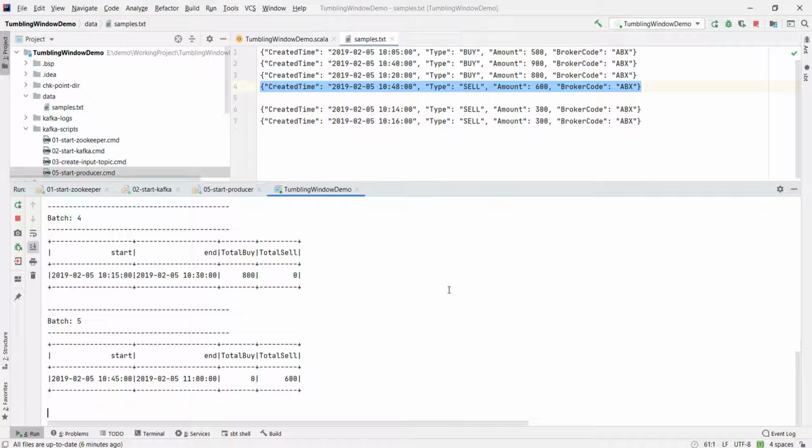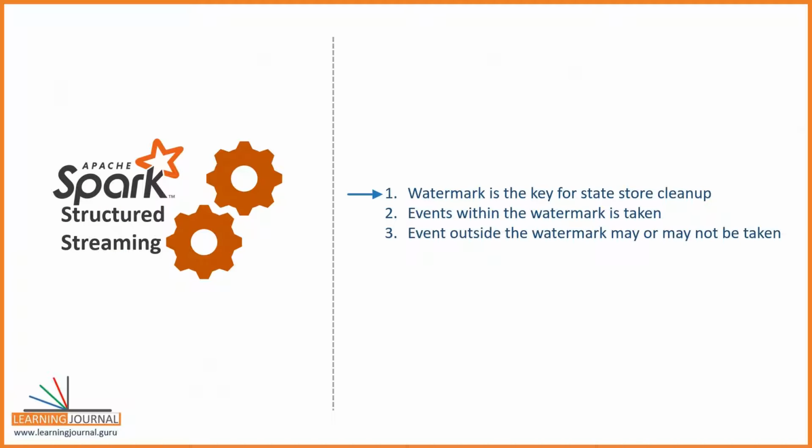But let me highlight some key points to remember. Watermark is the key to cleaning your state store. Without watermark, your state store will keep growing and you may end up in a memory crisis. If you are setting a 30-minute watermark, then an event arriving within 30 minutes will be considered. And Spark guarantees that an event coming within the watermark will be taken in. It cannot be dropped. All events taking longer than the watermark may or may not be considered. Spark may ignore it or it may take it.